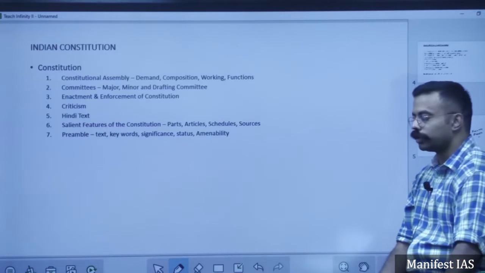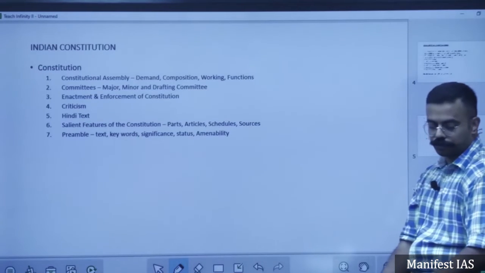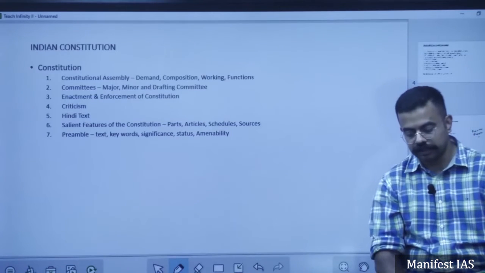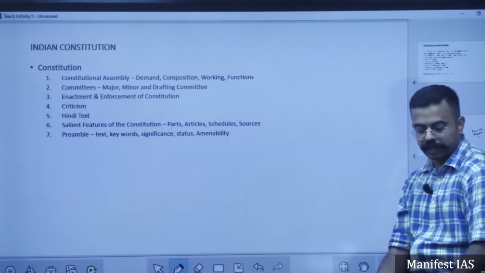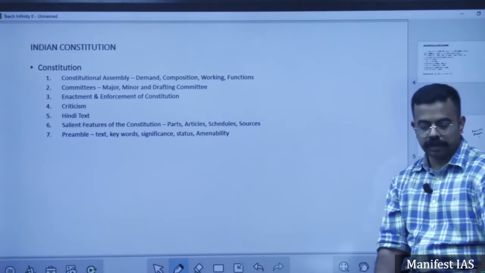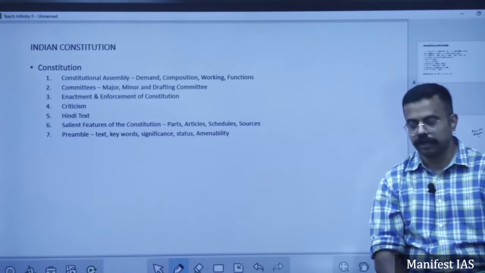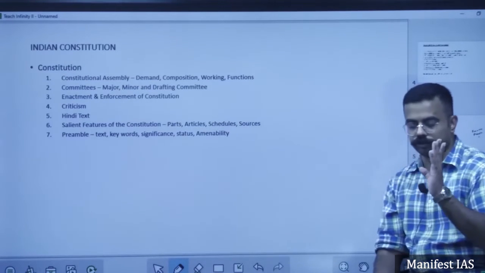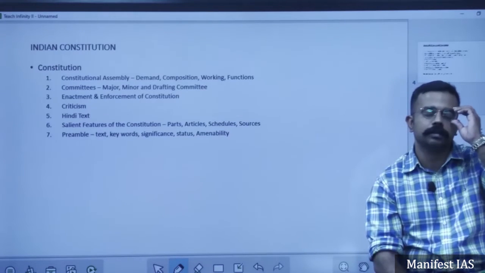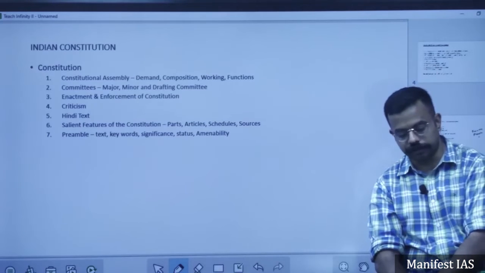Then from the US constitution, what have we borrowed? We have borrowed fundamental rights, independence of judiciary, rigidity in the amendment of the constitution, judicial review, and removal of Supreme Court and High Court judges. This is taken from the US constitution. This is very important, which provision is taken from which constitution. They are going to ask a direct question in prelims as well as in various competitive exams.